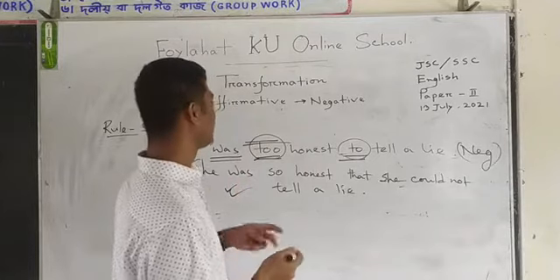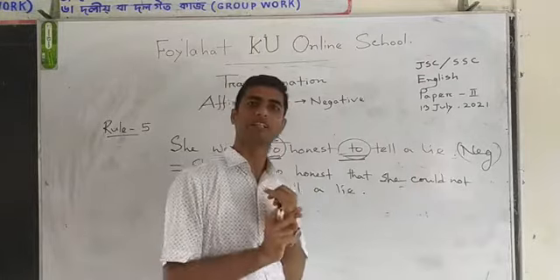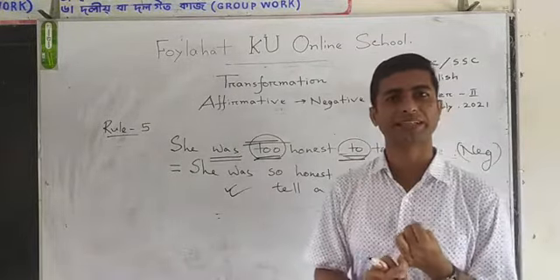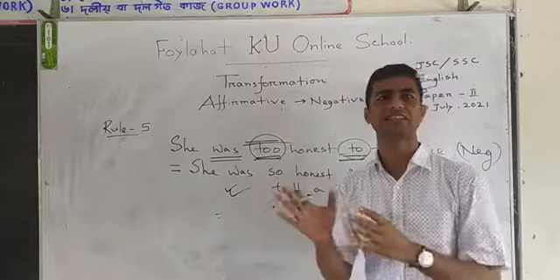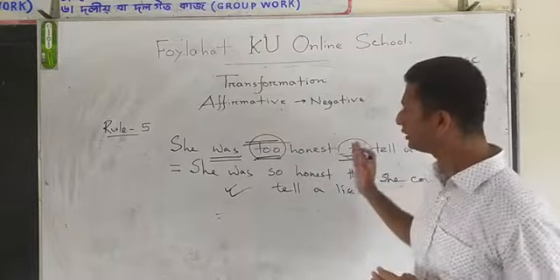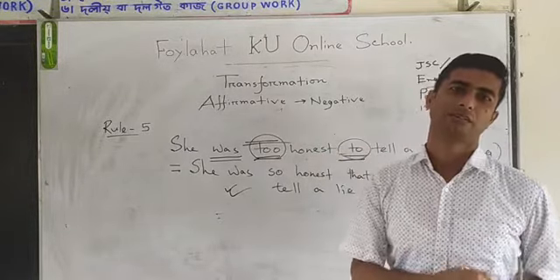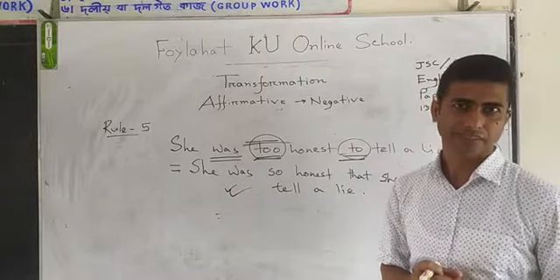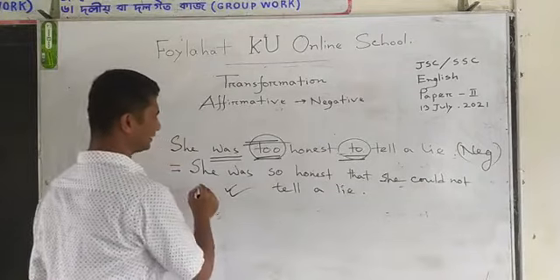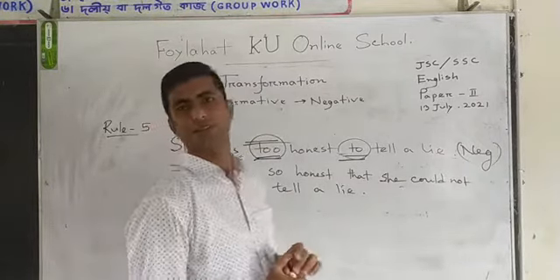So if a simple sentence contains 2, how will you make it negative? We just change it from simple to complex. Is it clear? So this is a complex sentence. She was so honest that she could not tell a lie.